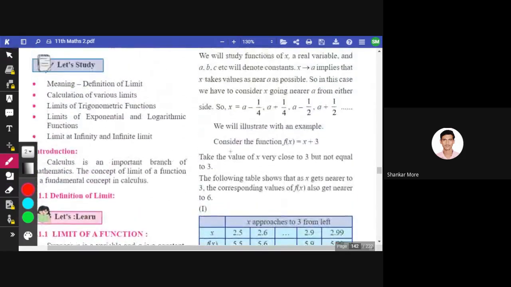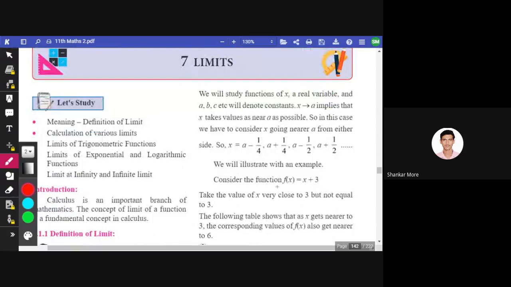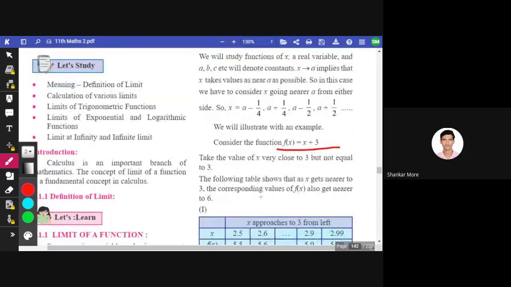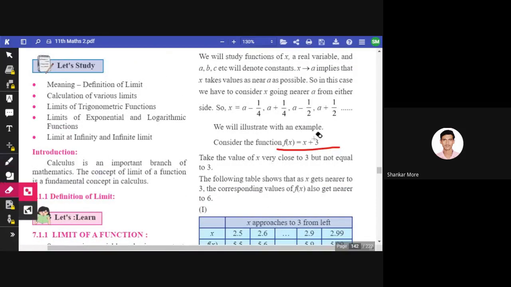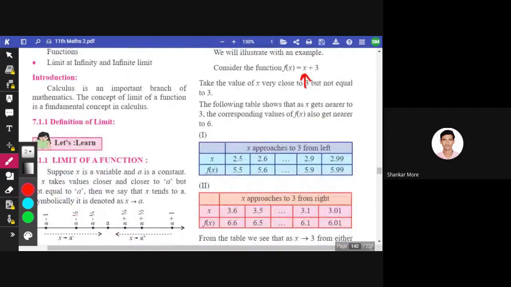See, we have one example here. f of x is equal to x plus 3. Take the value of x very close to 3 but not equal to 3. The following table shows that as x gets near to 3, the corresponding value of f of x also gets near to 6. Now we are talking about x tends to 3. मतलब इस x के वैल्यू हम 3 के क्लोजर ले रहे हैं. So it might be 2.5, 2.6, 2.7, 2.9 or 2.99.